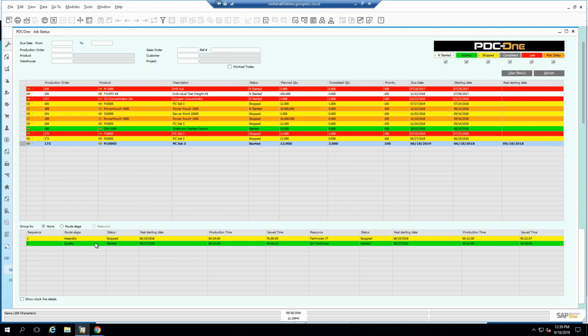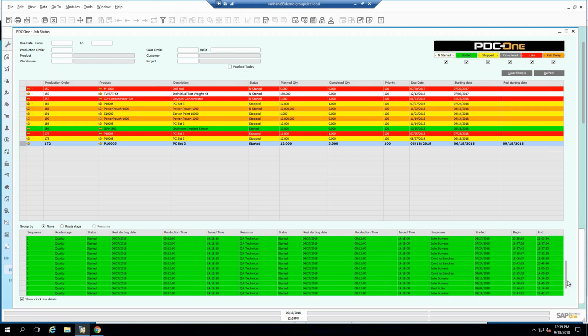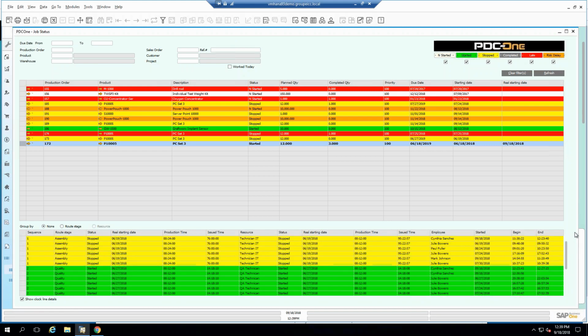Maybe there's a lot of units to be made. So that's why if you click here, show clock line detail, every time somebody clocks in and clocks out on something, we will put a date time stamp as to when this was started and stopped, for all the different people that may have worked on this work order, this operation in due course.